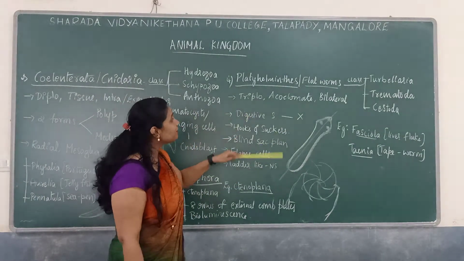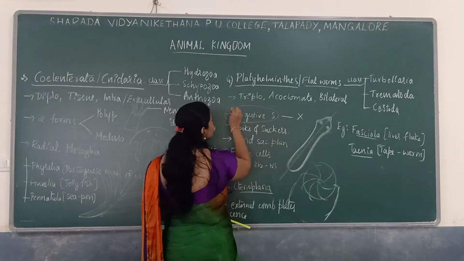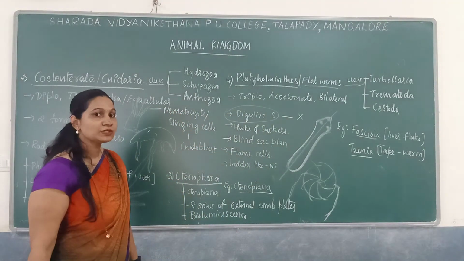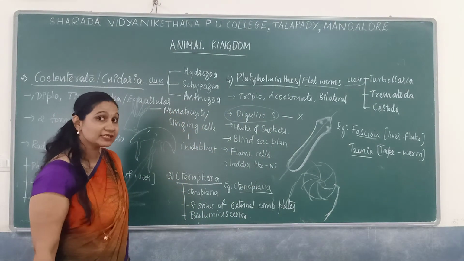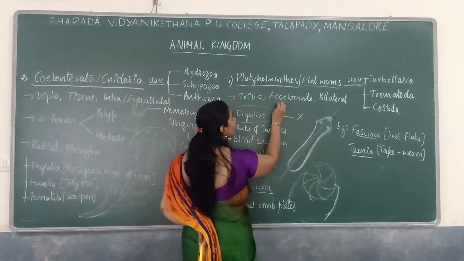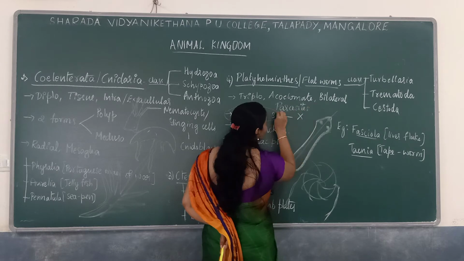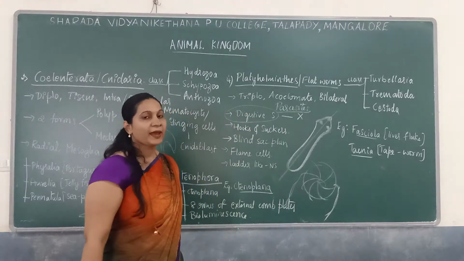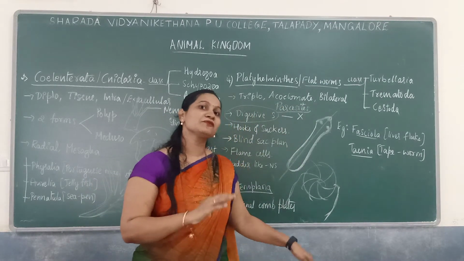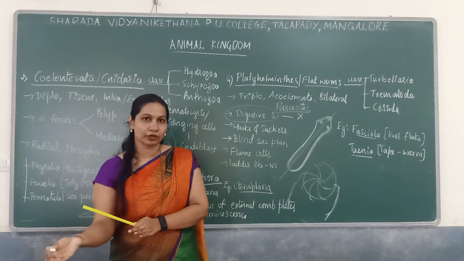There is an absence of a digestive system. Why is the digestive system absent? Because they are parasites. What do you mean by parasite? Parasites are organisms which depend on another organism.